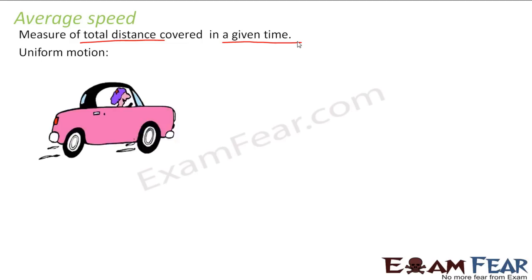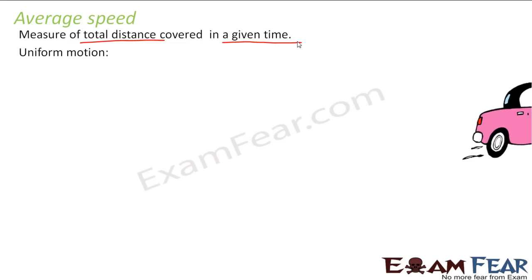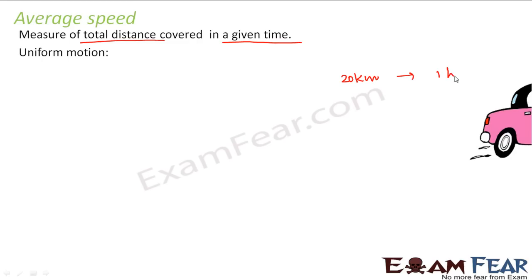Let us suppose this is a car which is covering equal distances in equal intervals of time, and therefore it is in uniform motion. So now let us suppose that this car covers 20 kilometers in 1 hour. It started from this point A, it reached some point B. And the distance between A and B is 20 kilometers, and it covered this distance in 1 hour.